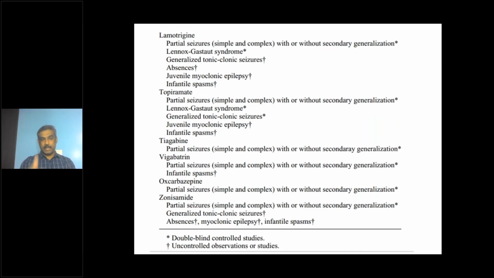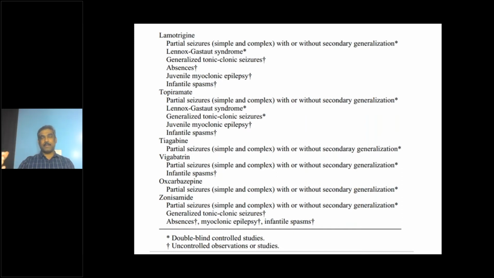Topiramate has again mostly the same indications. We already discussed lamotrigine; topiramate can be broad spectrum. Vigabatrin, you all know. All of us know vigabatrin should be used for infantile spasms when it does not respond to steroids. But vigabatrin can be used for partial onset seizures also, focal epilepsy also, especially in the setting of focal cortical dysplasia or tuberous sclerosis. So in tuberous sclerosis with focal seizures, vigabatrin is one of the very good choices.